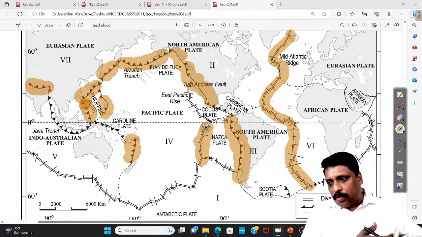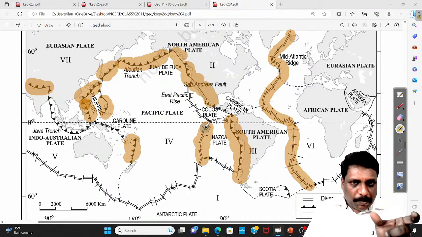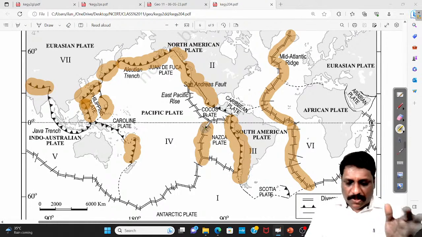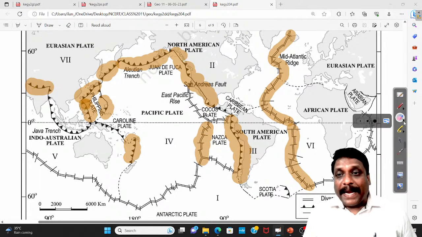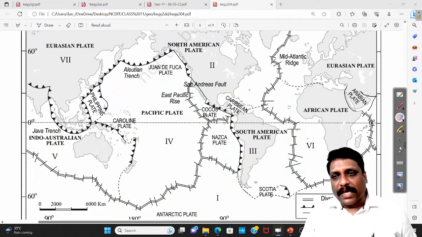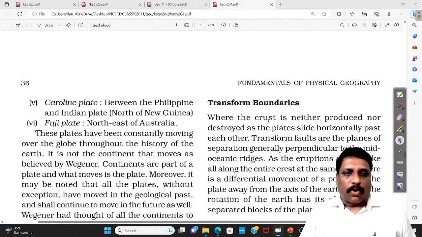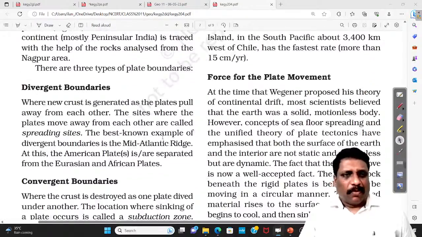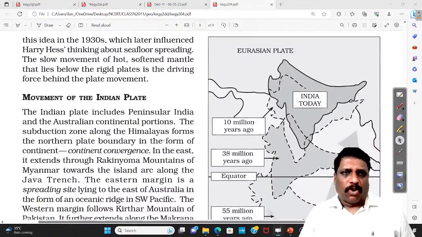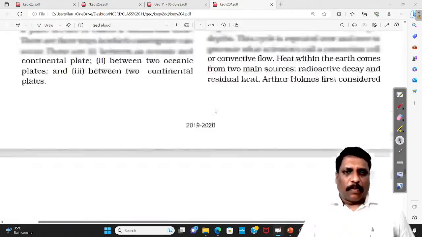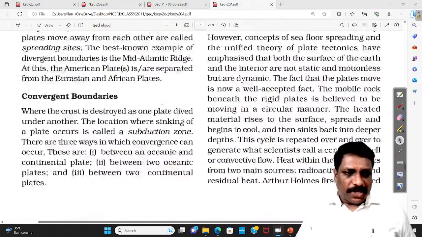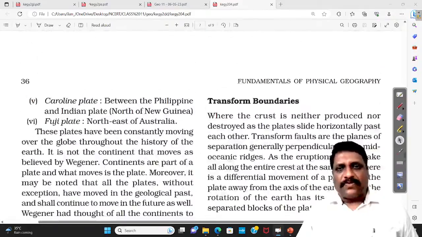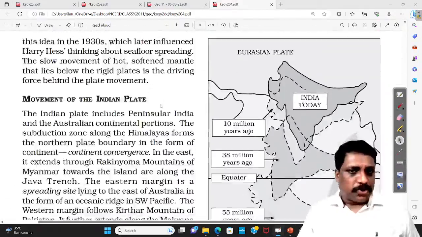And very recently you would have heard the news that Africa is splitting into two. Somewhere I understand that is also located along a plate boundary. So plate tectonic theory is very, very important, my dear friends. Look for this theory, as only these 3 theories you have to talk about. Plate tectonic theory talks about different types of boundaries: convergent, divergent, and transform boundaries. Three types of boundaries it talks about.